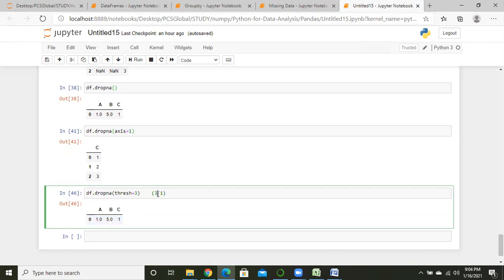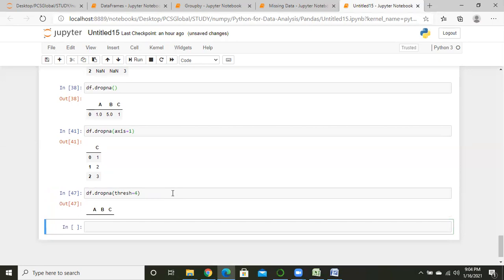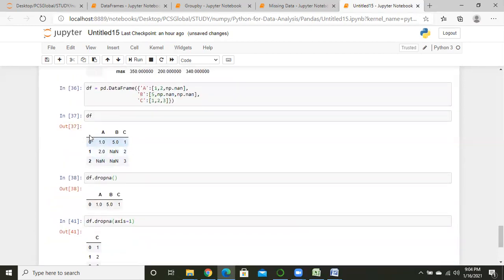So if I write down here 4, what will be the value? No value will show, right? So if I write down here 7, also the same. So are you getting my point? Are you getting the logic of what is happening over there? Yes. If there are 7 values, so if we have 7 rows, just wait a minute,